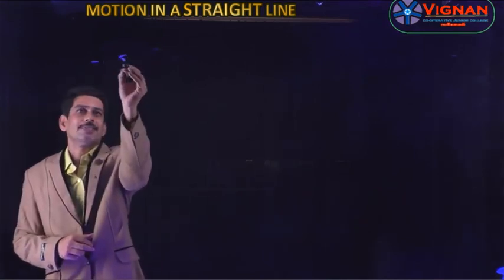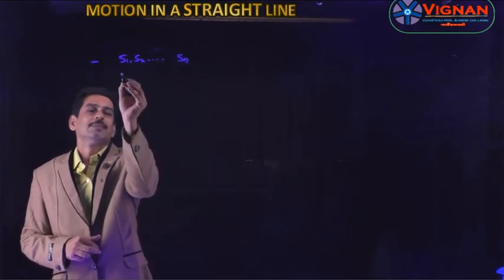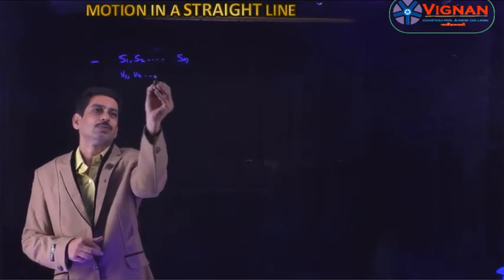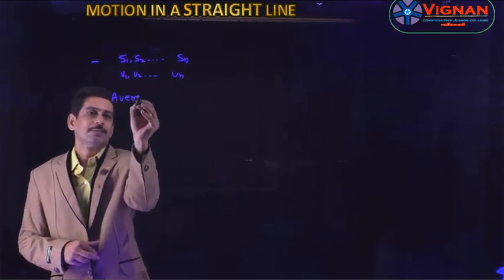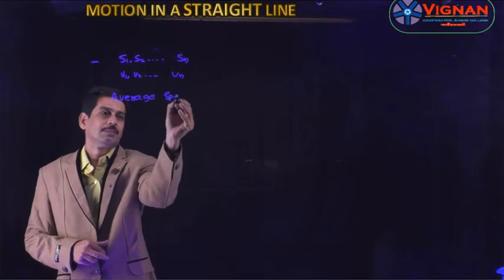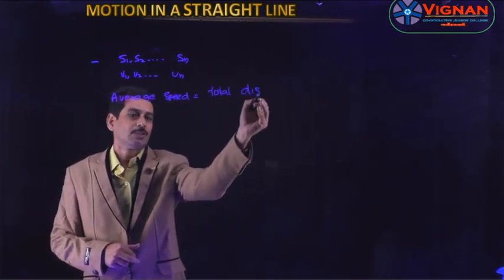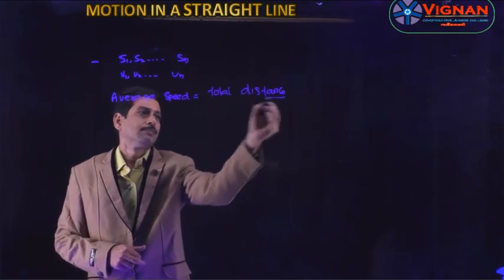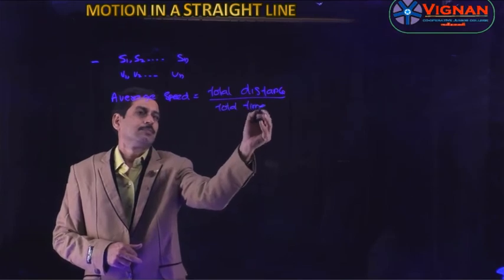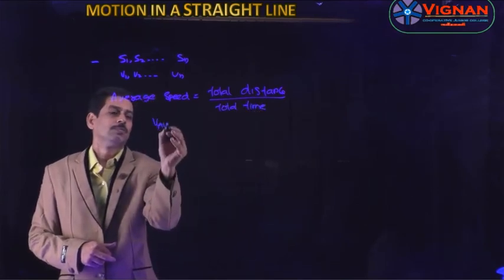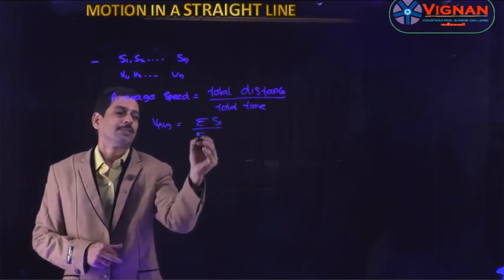If it travels distances of s1, s2, etc. sn with the velocities v1, v2 and so on vn, the average speed is nothing but total distance by total time, which is equal to sigma Si divided by sigma Ti.